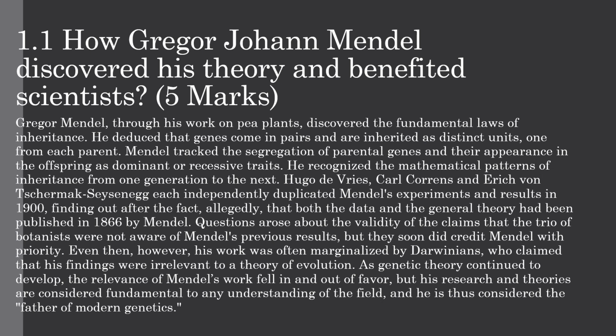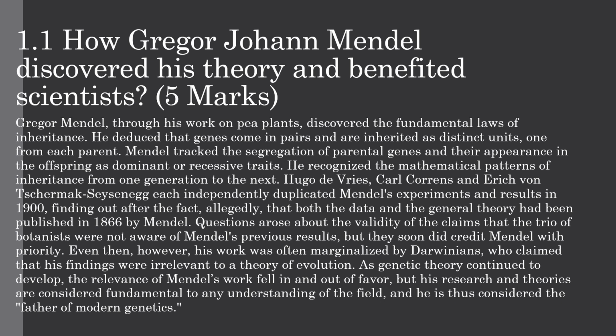How Gregor Mendel discovered his theory and benefited scientists. Gregor Mendel, through his work on pea plants, discovered the fundamental law of inheritance. He deduced that genes come in pairs and are inherited as distinct units, one from each parent. Mendel tracked the segregation of parental genes and their appearance in the offspring as dominant and recessive traits.